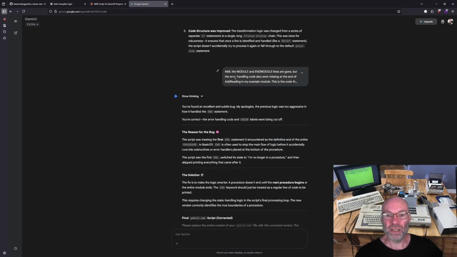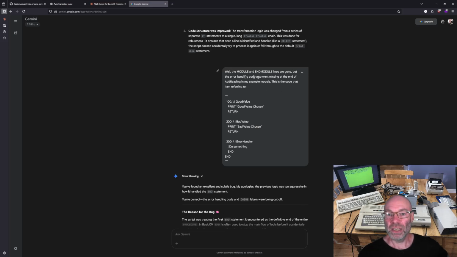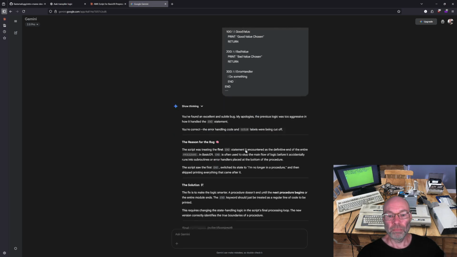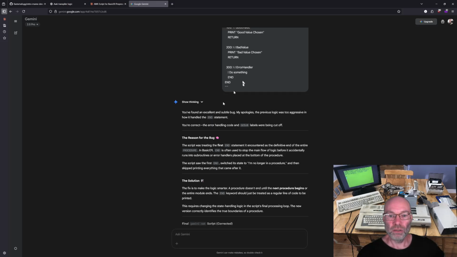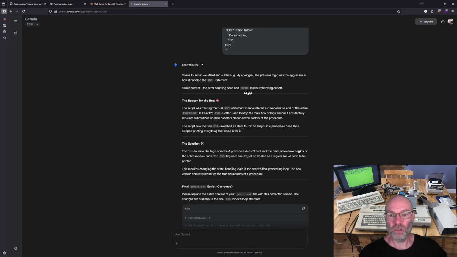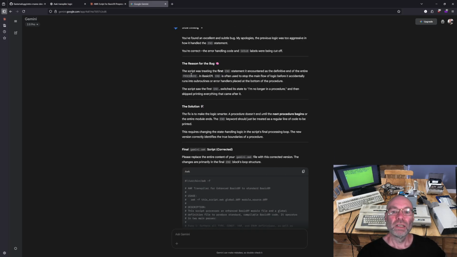And then I said, okay, well, the module and end module lines are gone, but the error handling code also went missing at the end of the add reading in my example module. This is the code that I'm referring to. So this block of code went away. And it said, not sure where that second end comes from, but anyway, my apologies, the previous logic was too aggressive in how it handled the end statement. You're correct, the error handling code and go sublabels were being cut off.